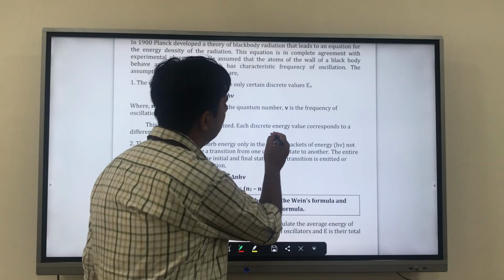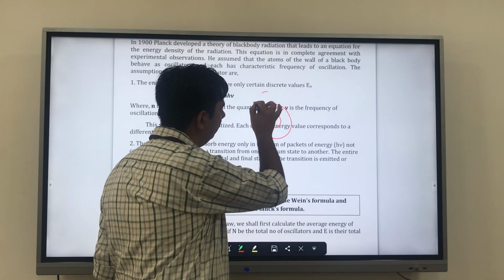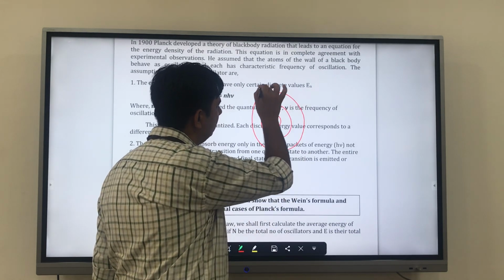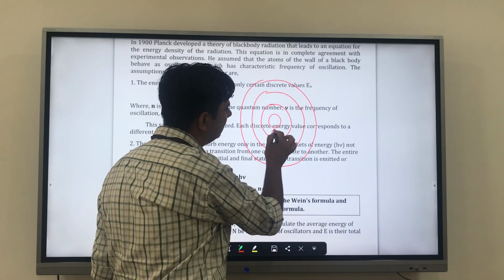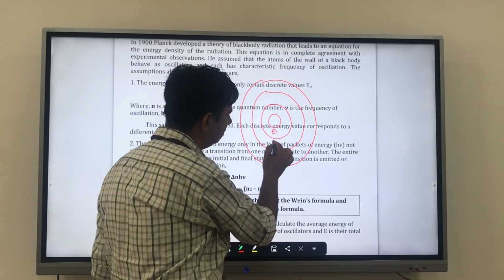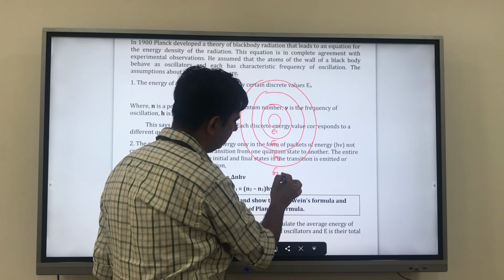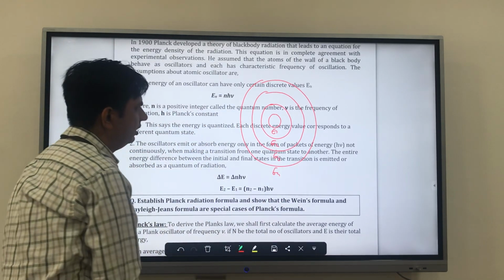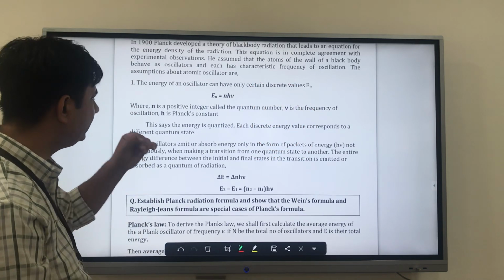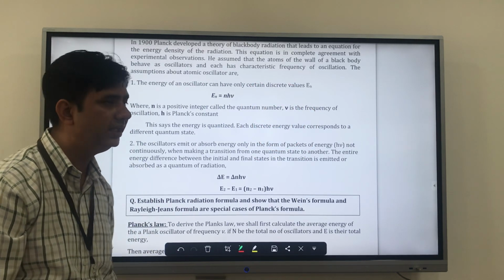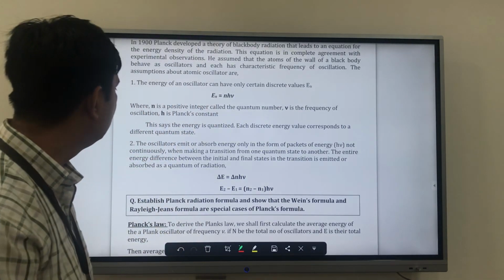We can say that each energy level, if we say E1, I am giving just an example, this is not the actual one, but this way we can use it. The oscillator emits or absorbs energy only in the form of packets of energy and not continuously.